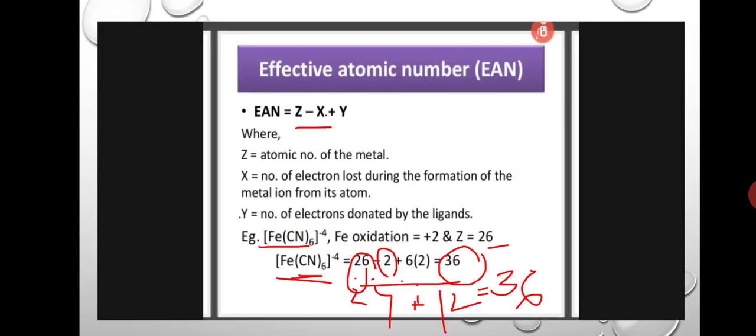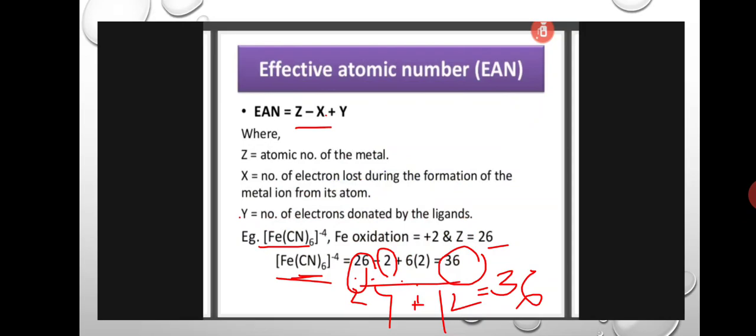And next is the effective atomic number. Effective atomic number is the total number of electrons present on the metal atom. This effective atomic number, EAN, is equal to Z minus X plus Y. Here Z indicates the atomic number of the central metal atom, X indicates the oxidation state of the metal atom, and Y indicates the number of electrons donated by the ligands.